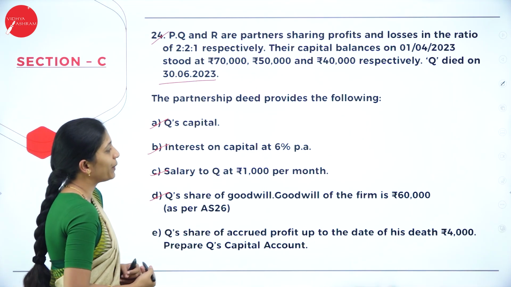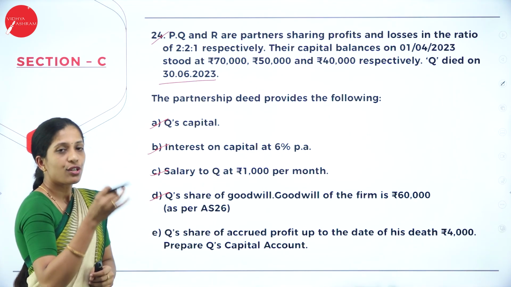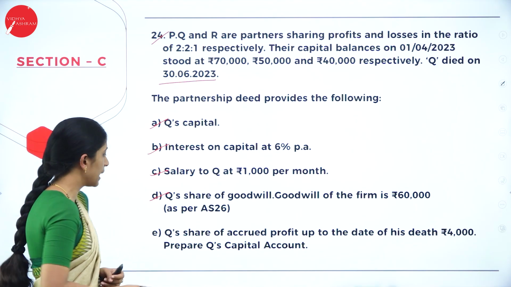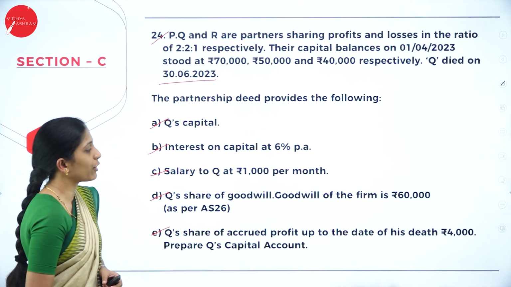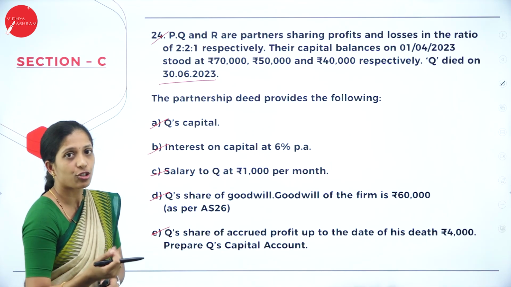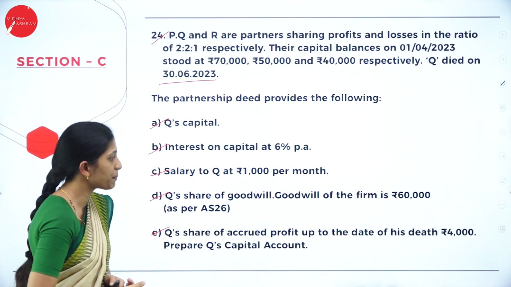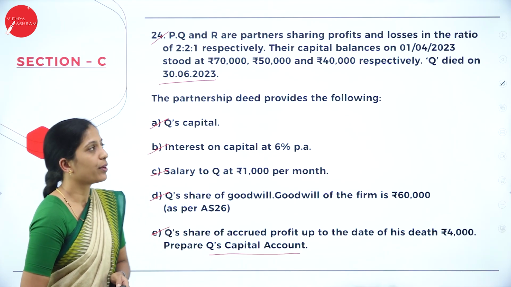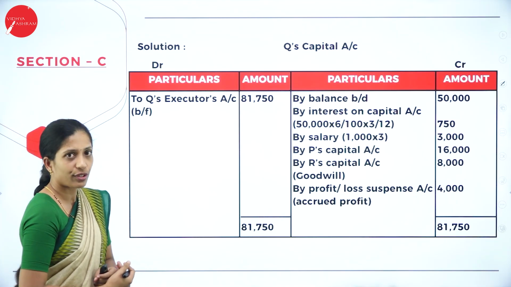Next, Q's share of goodwill. Goodwill of the firm they have given. So we have to take out her share first, then distribute among the remaining partners. Next, Q's share of accrued profit till the date of death, which has to be transferred to profit and loss suspense account, that is 4,000. Prepare Q's capital account. Now we shall directly go through the solution.